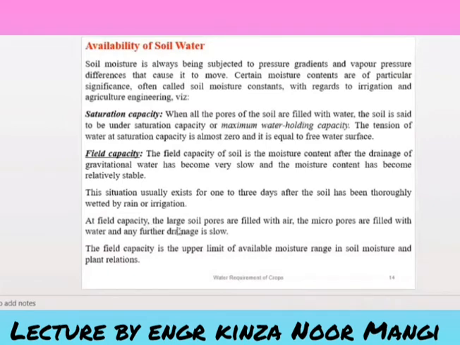At field capacity, the large soil pores are filled with air and the micropores are filled with water, and any further drainage is slow. This field capacity is the upper limit of the available moisture range in the soil moisture and plant relationship. Now coming to the next slide.